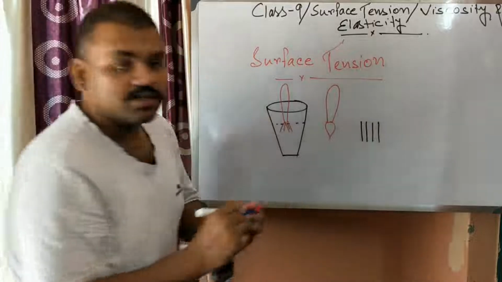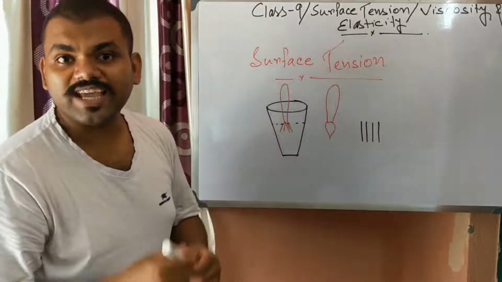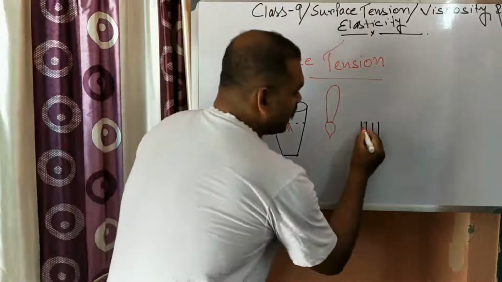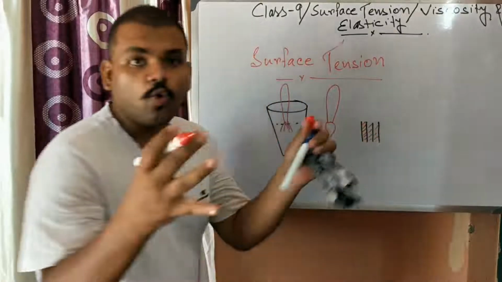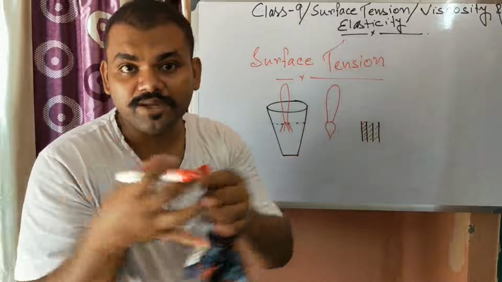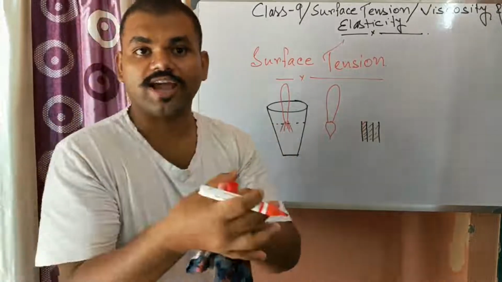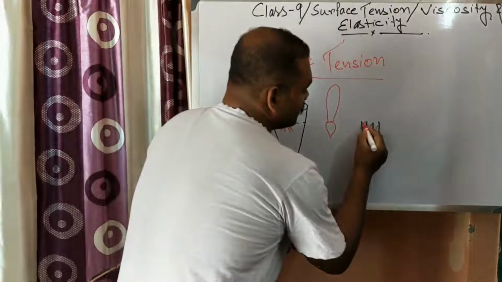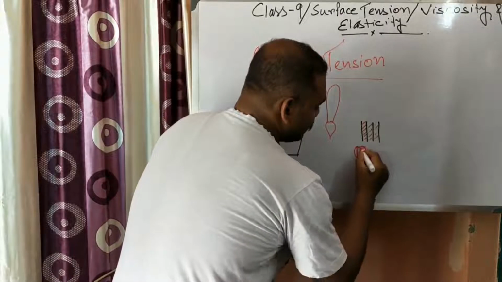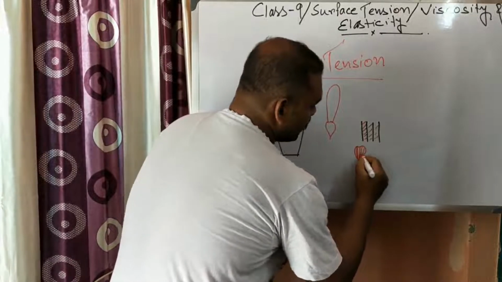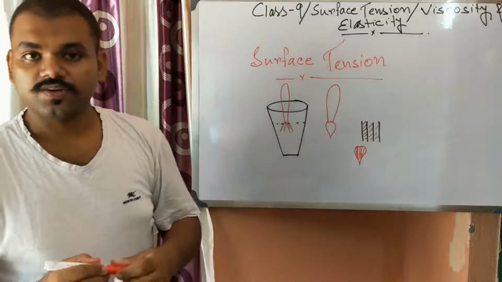That thin film tries to contract, to get the minimum surface area. As it contracts, the bristles come close to each other and form this kind of structure.